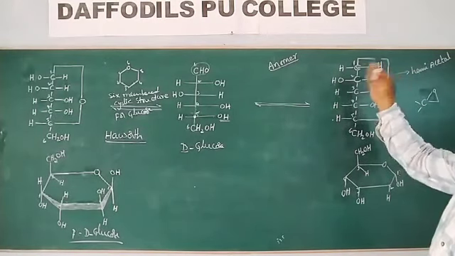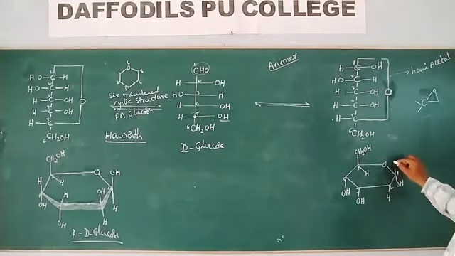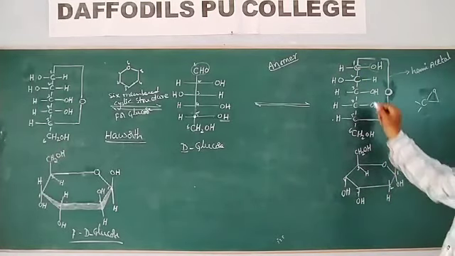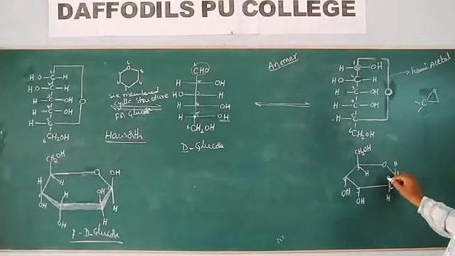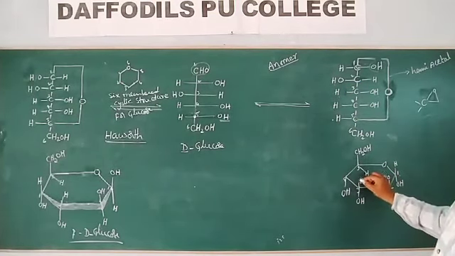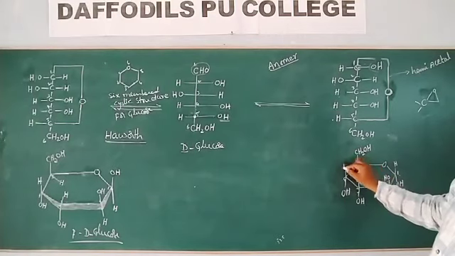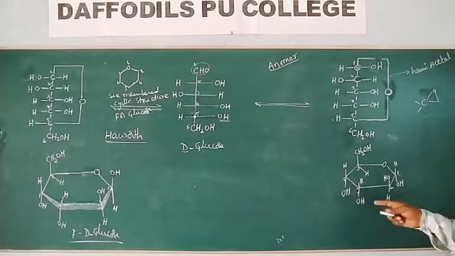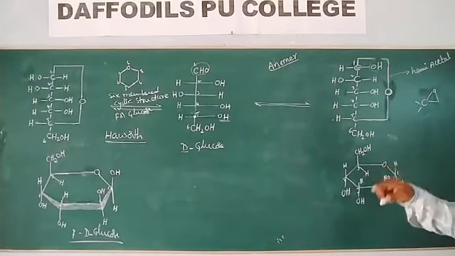Next look at the left side. At the right side which one is there? H. On the second carbon, third carbon and fourth carbon, like this, you can have the structure.